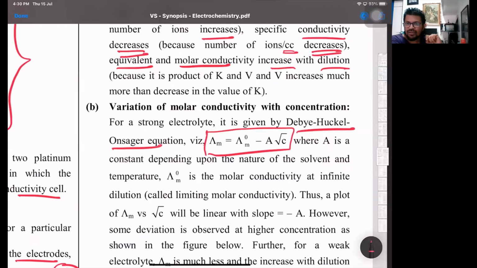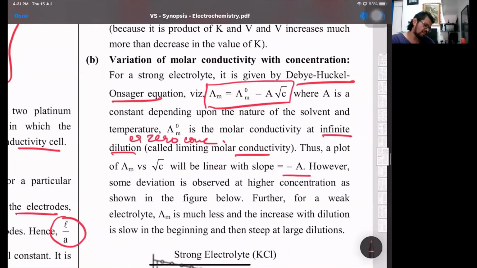Minus a is basically the slope, and lambda naught is the intercept made on the y-axis. The slope is minus a.